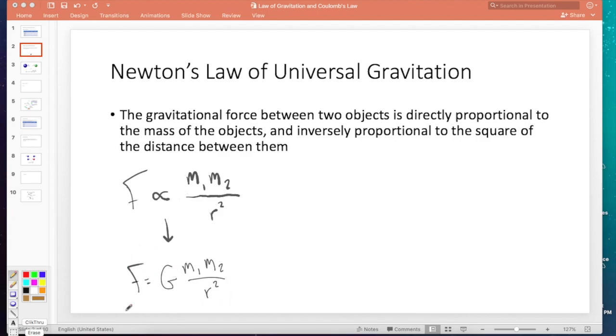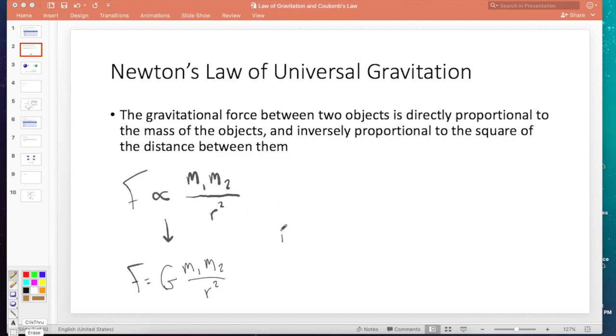So we have just shown Newton's law of universal gravitation. You guys need to remember this, write this law down, and you need to understand what it means in words. The force of gravity is directly proportional to, here's our proportionality constant, directly proportional to the masses of the objects, but inversely proportional to the square of the distance between the objects.